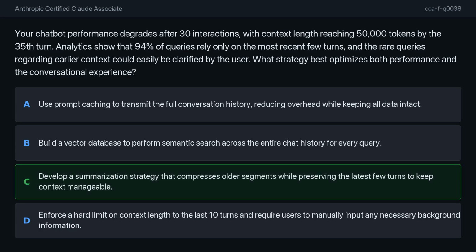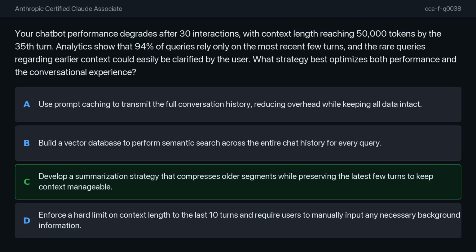I believe the correct answer is option C. Implementing a summarization strategy that compresses older segments while preserving the most recent turns is the most effective approach here. This technique keeps the context window manageable, which directly reduces latency and improves overall performance.